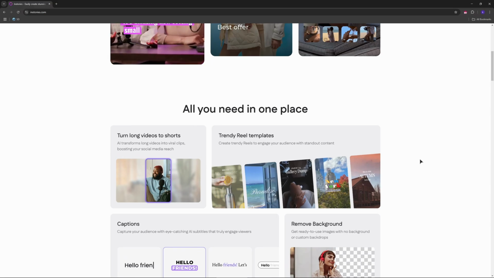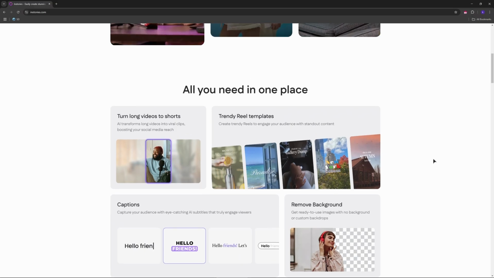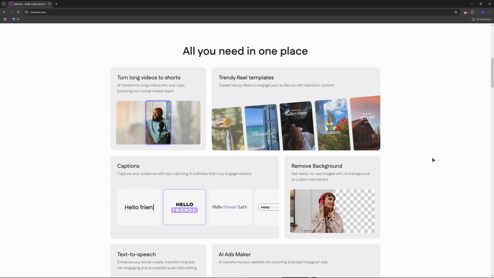Now, features and customization. It offers animated text, transitions, and music integrations. AI-powered tools for automatic resizing and background removal. Allows exporting in high resolution, but some features require a premium subscription.